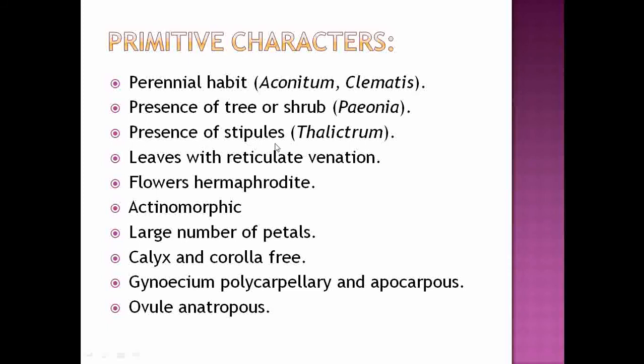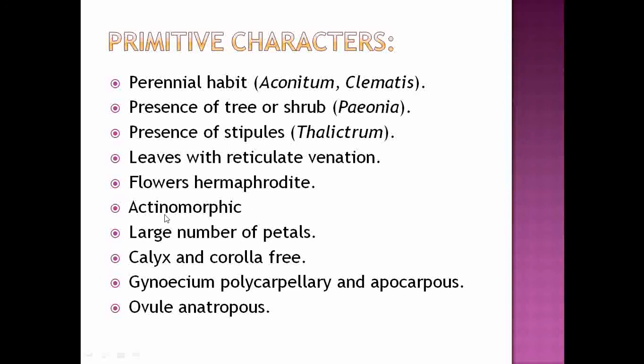Then the presence of stipules, this is a primitive character which is observed in the genus Thalictrum. Then the leaves show the presence of reticulate venation. This is also a primitive character. Then the flowers are bisexual. This is also a primitive character.